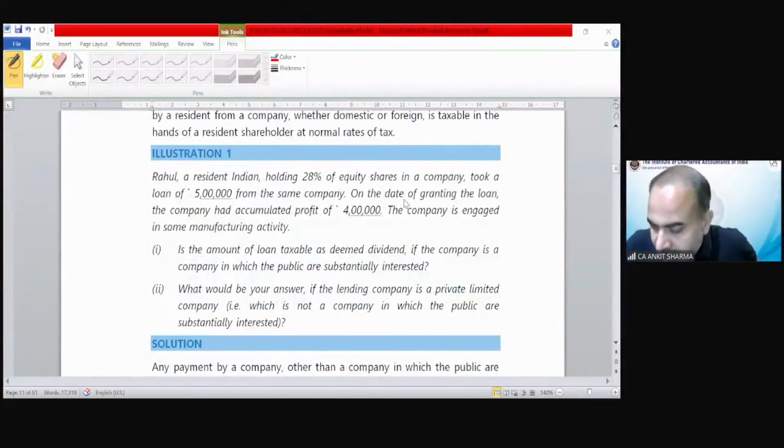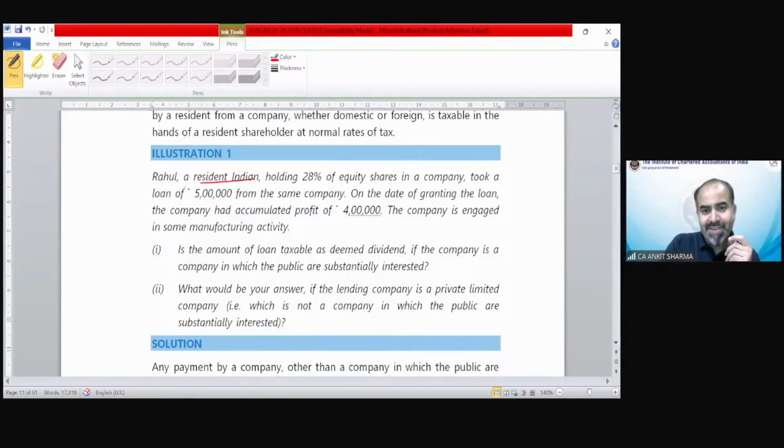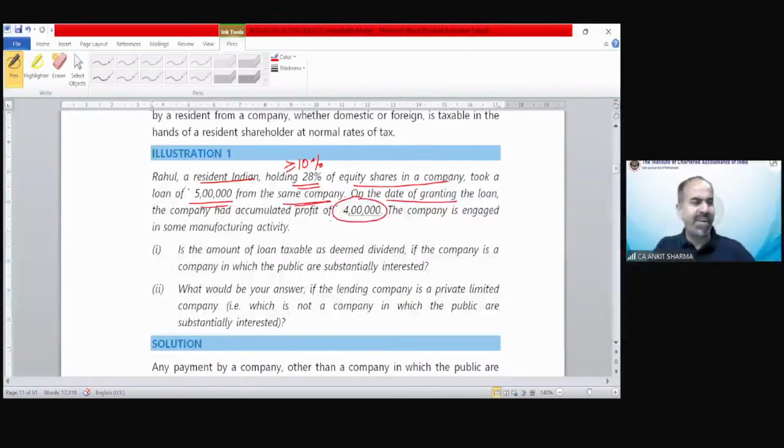So first of all, we need to discuss illustration number 1. You can see Rahul, a resident Indian holding 28% of equity shares in a company, took a loan of 5 lakh from the same company. So you can see he is having more than or equal to 10% beneficial ownership in that particular company. On the date of granting the loan, the company has accumulated profit of 4 lakh. So the dividend could be maximum 4 lakh.